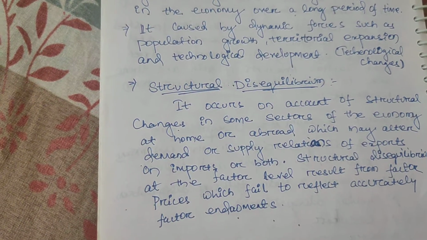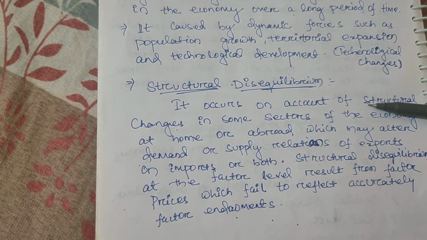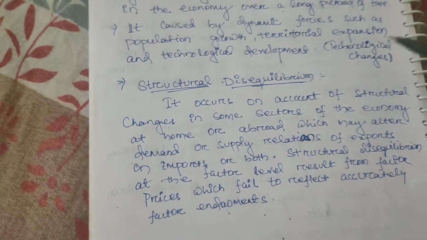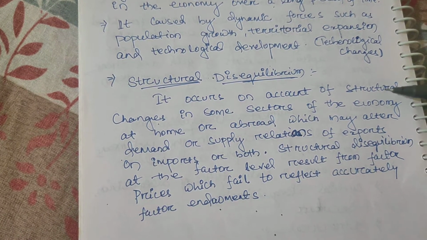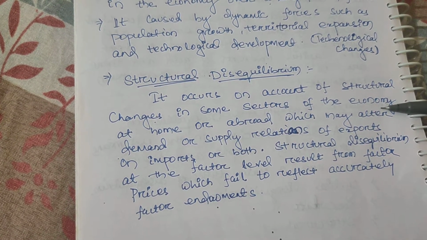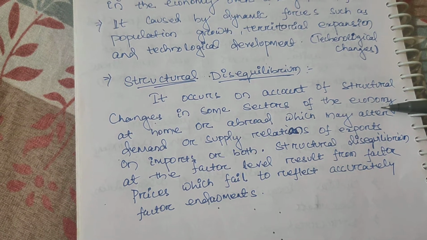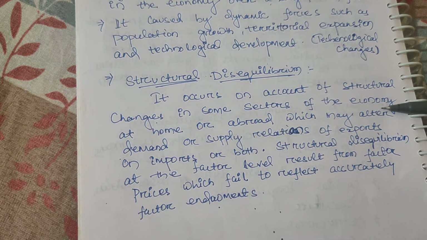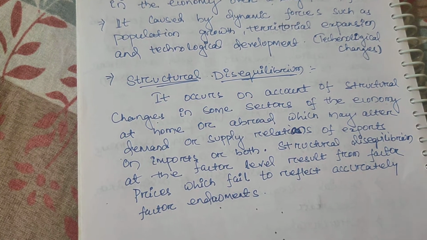Then we come to the last part of disequilibrium, structural disequilibrium. Structural disequilibrium occurs on account of structural changes in some sectors of the economy, like primary sector, secondary sector, tertiary sector, or private sector and public sector, organized sector and unorganized sector.